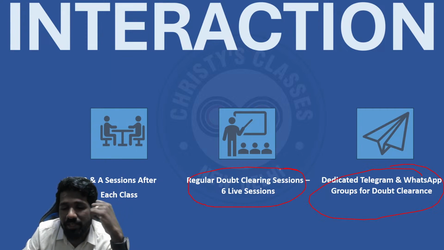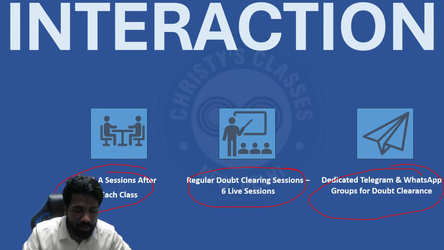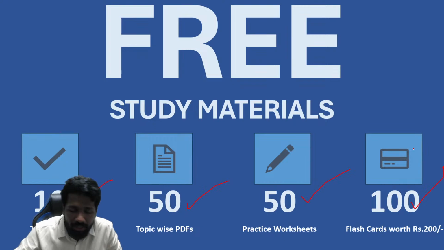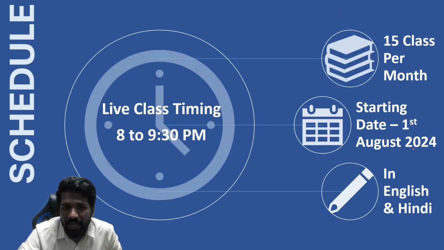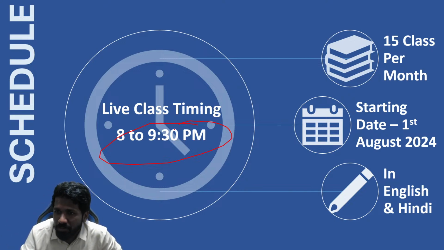और 9 lectures के बाद doubt clearing sessions होगा. हर क्लास में question and answer sessions होगा, where you can ask your doubts in the live class itself. Study materials include test series, PDF, worksheets and flashcards. All these things are part of this course. Live class timing 8 p.m. to 9:30 p.m. है, but if you cannot attend it live, recording will always be available throughout your subscription period.